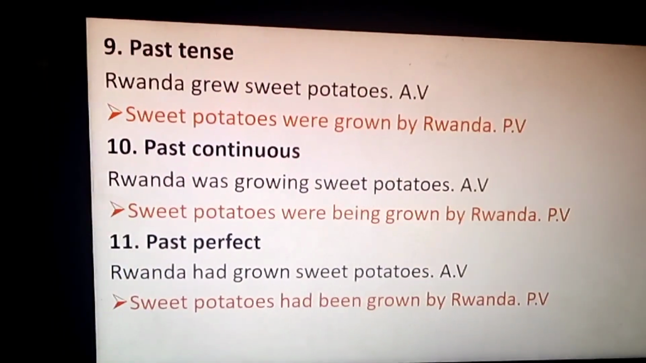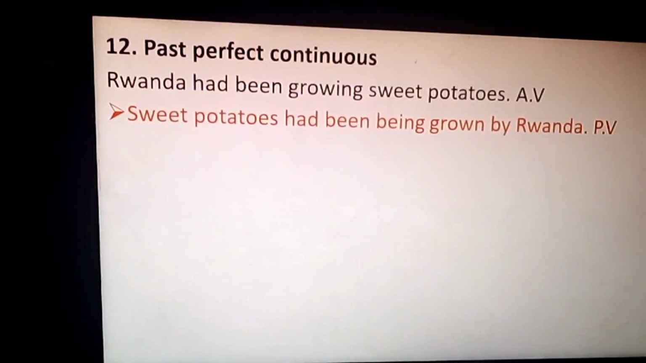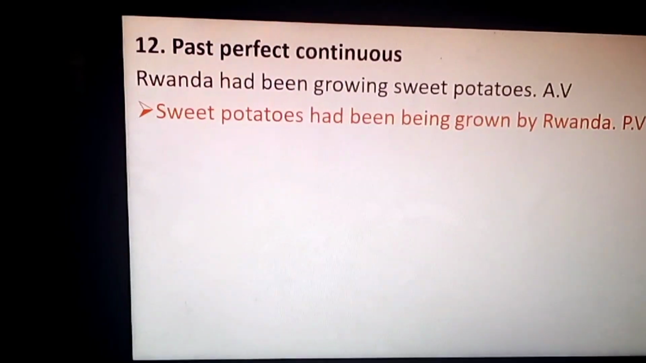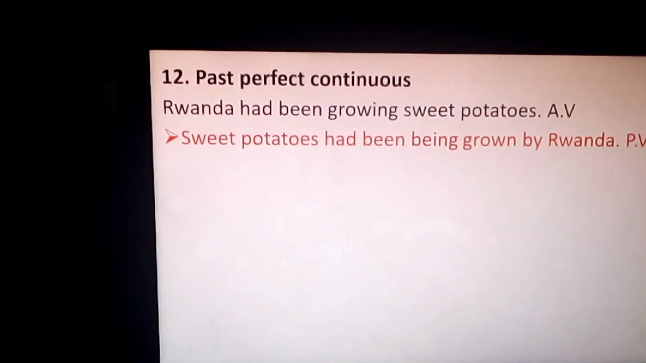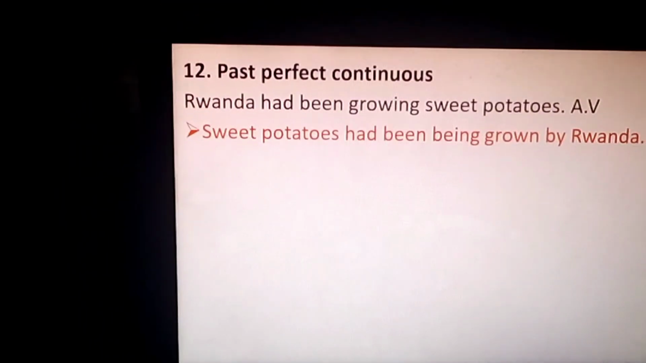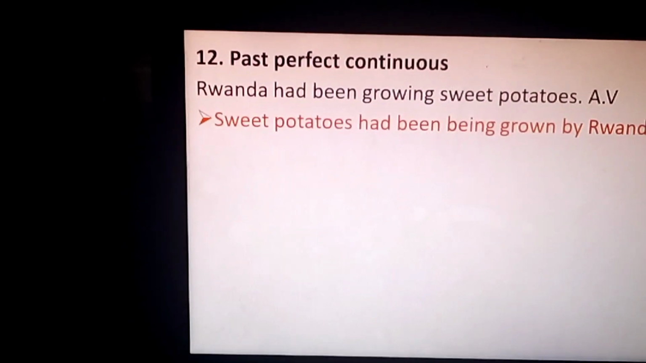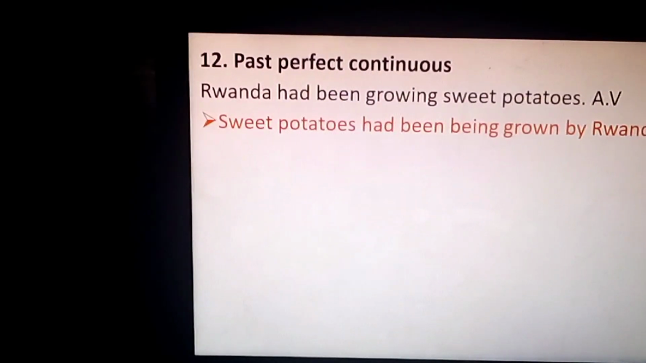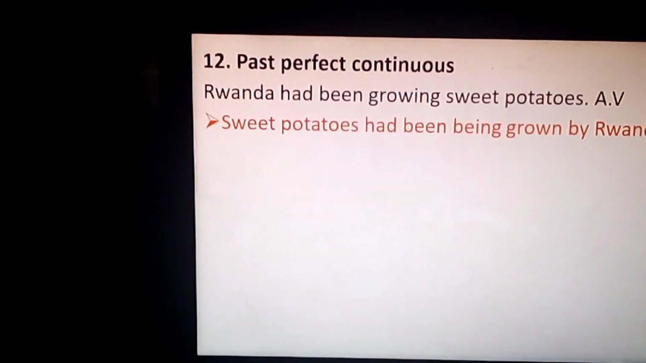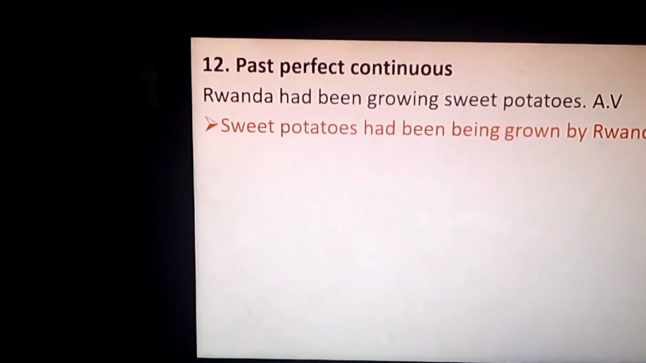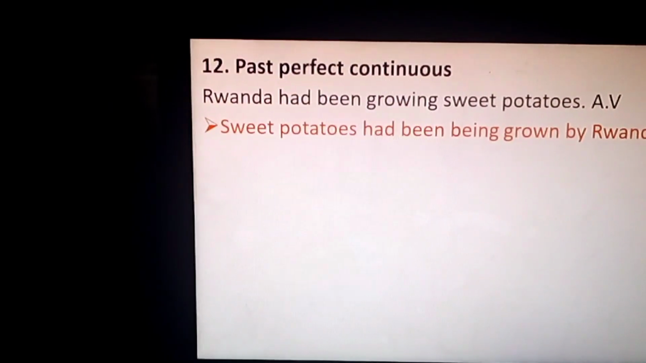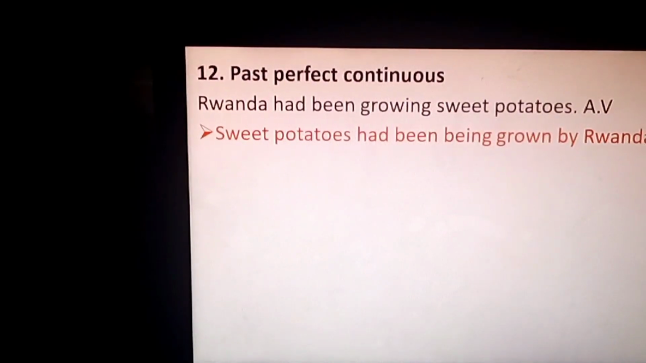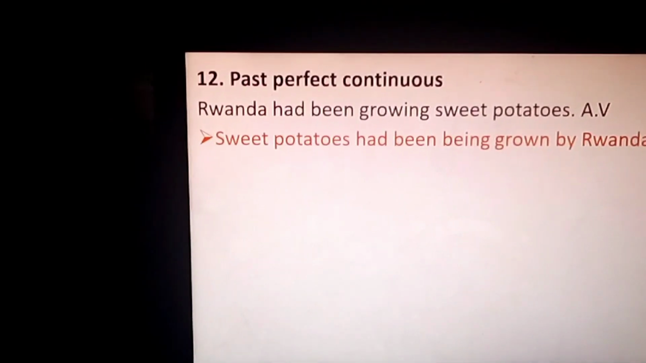Next, which is last, it will be past perfect continuous. I told you English has 12 tenses. The last one, 12, past perfect continuous. Rwanda had been growing sweet potatoes. To convert it, we shall say sweet potatoes had been being grown by Rwanda.